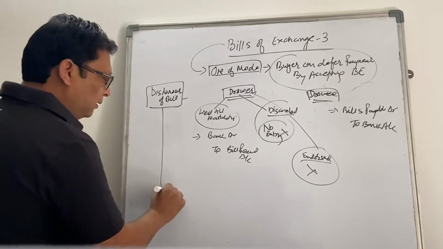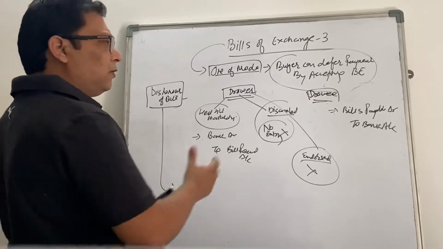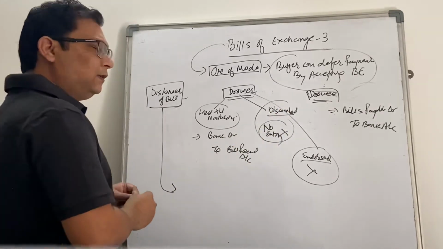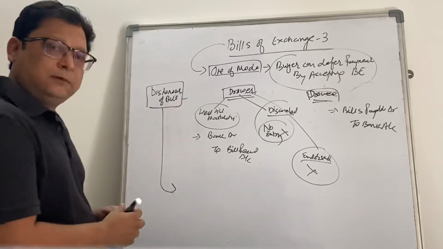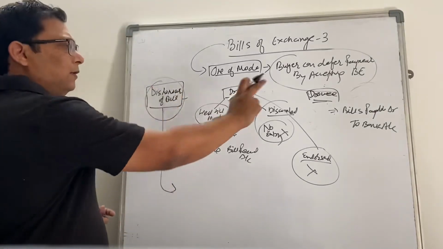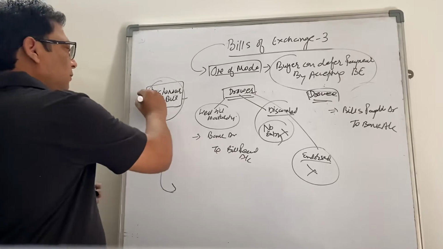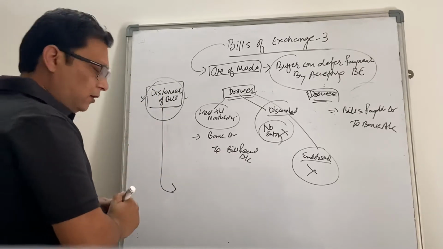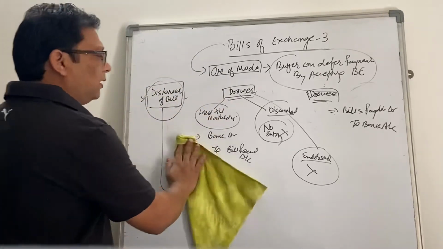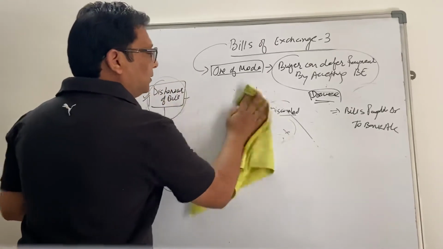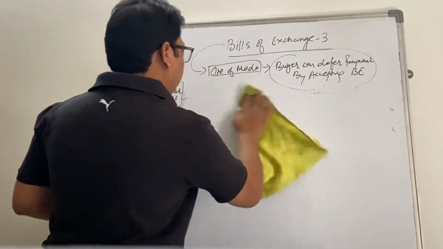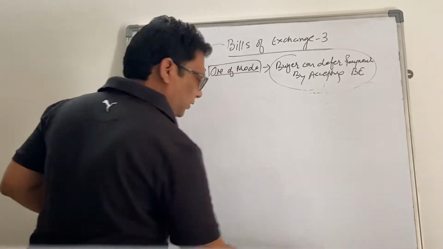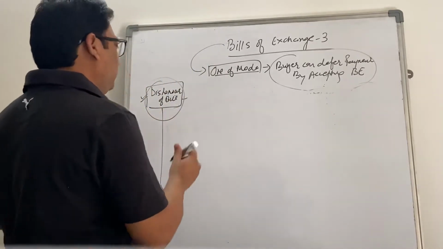But sometimes the drawee is not having the funds ready and the bill is dishonored. So when the drawee is not making the payment on due date, we treat this as dishonor of the bill. Right? So let's try to understand what entries will be passed. This is only a recap. We have already covered this part in our earlier session. It's a quick recap, right?